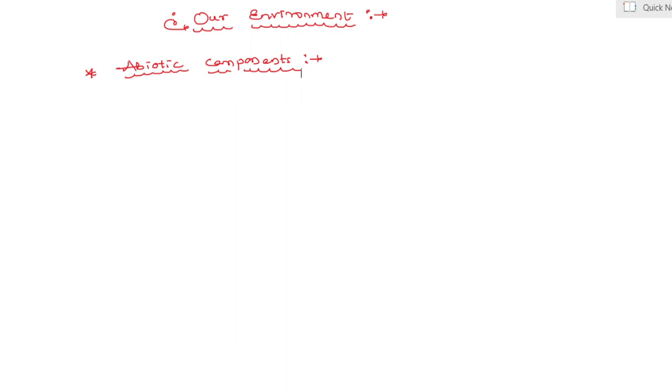There are two different types of ecosystem. First one, natural ecosystem, and second one is artificial. Natural means an ecosystem existing in nature, naturally without any human support, is termed as a natural ecosystem. Examples are terrestrial ecosystem, aquatic ecosystem. Afterwards, artificial ecosystem: it means the ecosystem is created and maintained by humans, is called artificial or man-made ecosystem.